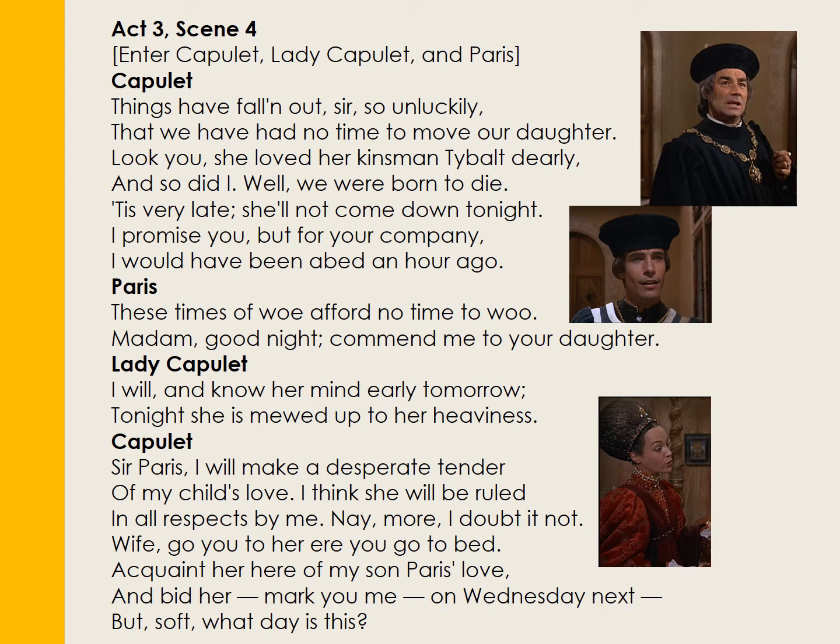So there are our 3 main characters, Lord and Lady Capulet, and of course Paris with the peculiar hat, who is the suitor for Juliet's hand in marriage. And of course, they're having to deal with this dreadful aftermath of the slaying of Tybalt in a public street.